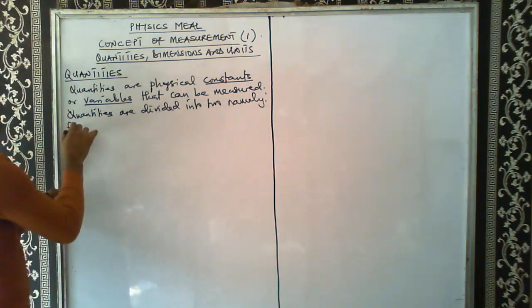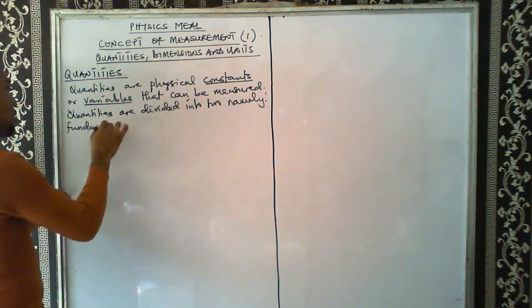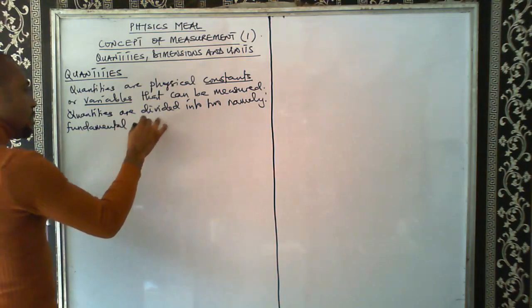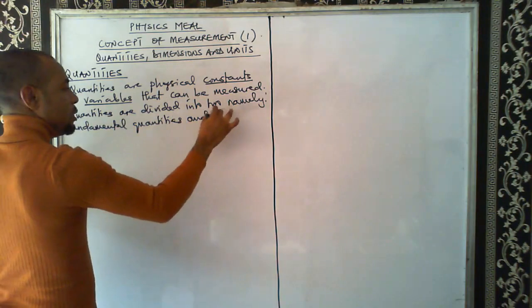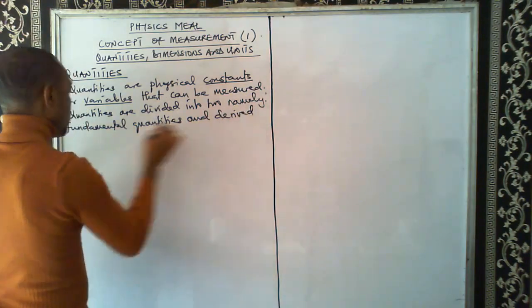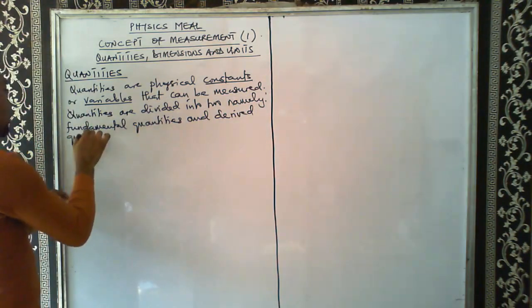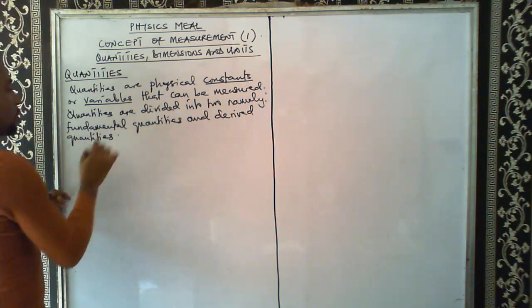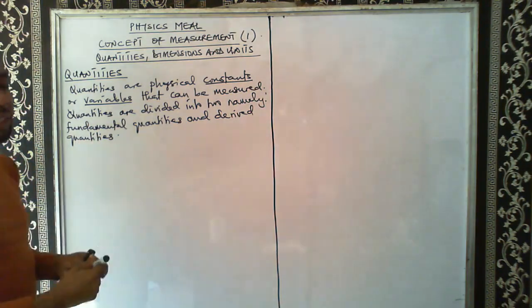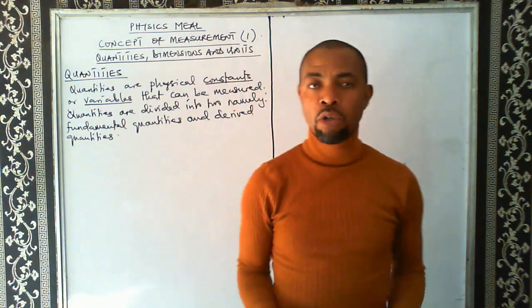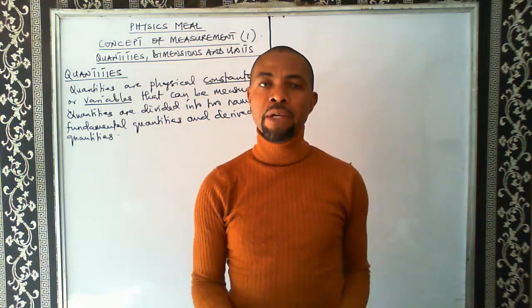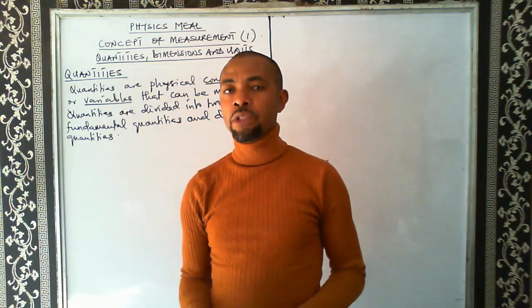We have the fundamental quantities and derived quantities. So fundamental quantities and derived quantities are the two types of quantity.